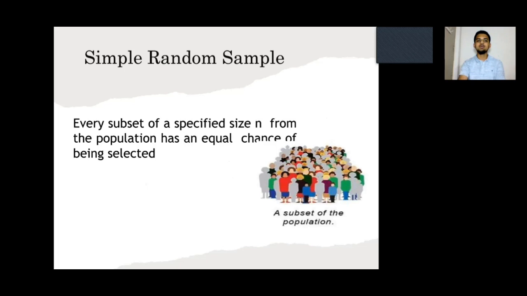Simple random sample: every subset of a specified size from the population has an equal chance of being selected as a simple random sample. A subset of the population, for example.